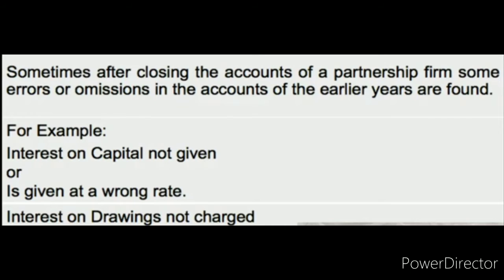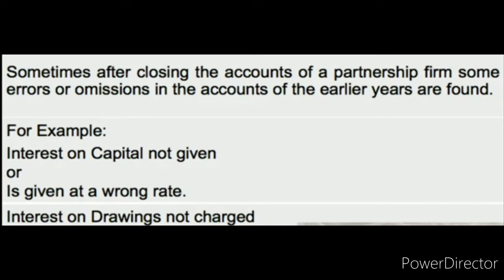Here students have to focus on the partner's capital account, whether it is a fixed capital account or a fluctuating capital account. If it is a fixed capital account, we can do adjustment only in the current account, not in the partner's capital account. If it is a fluctuating capital account, we can do adjustment in the partner's capital account itself.